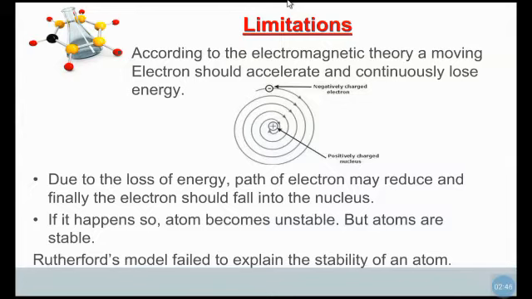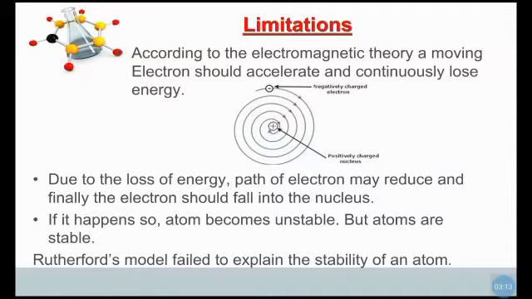Imagine a mosquito coil. If we burn the mosquito coil, the burning leads to the end of the coil and it collapses. Likewise, here also the electrons revolve around the nucleus, the path is reduced and finally comes to the end and the electron falls into the nucleus.